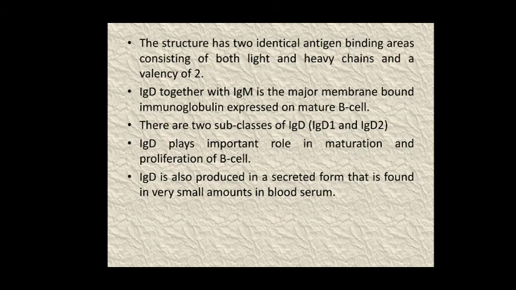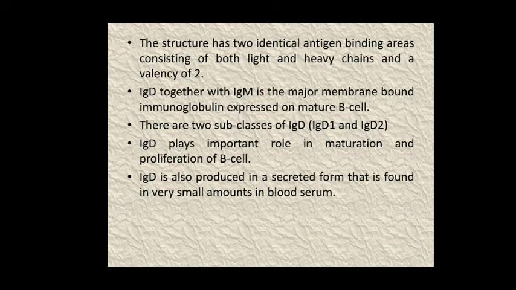Now the structure has two identical antigen binding sites, as these are present in monomeric form. So there are two identical antigen binding sites within these, containing both parts of the heavy and light chain, that is the variable region of the heavy and light chains. So the valency of these IgD antibodies is 2.